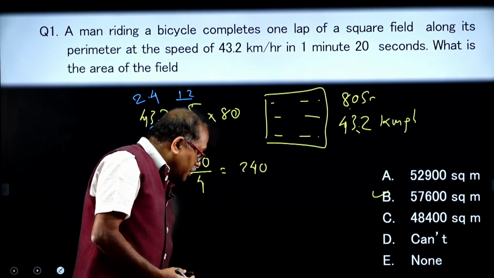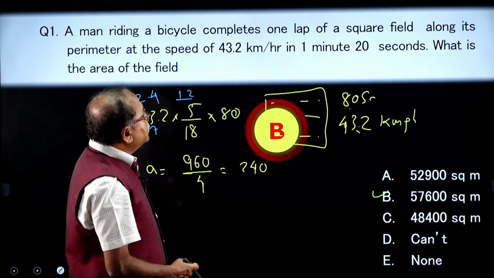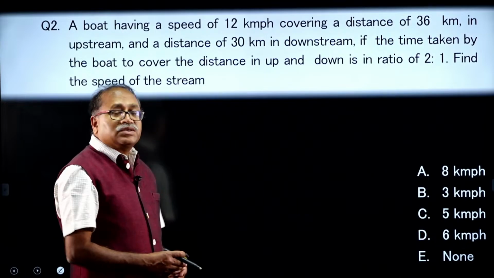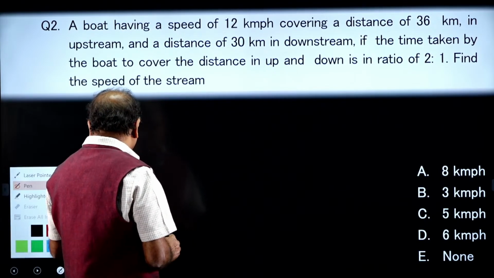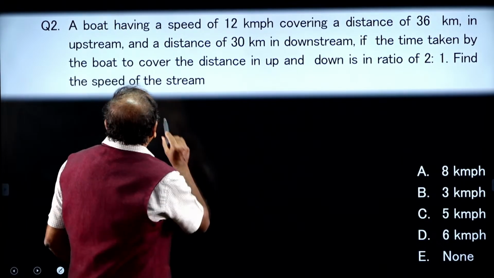Yes friends, okay. I am moving on to the next question, and the next question on your board, option choice B, is there. The next question on your board is this, and it is from boats and stream. So, usually there is some confusion on boats and stream. So, please look at this question.